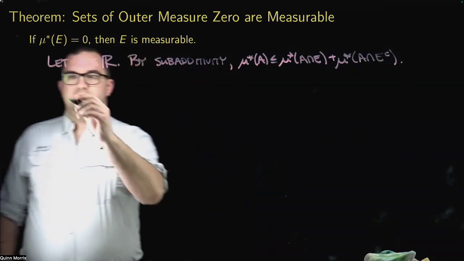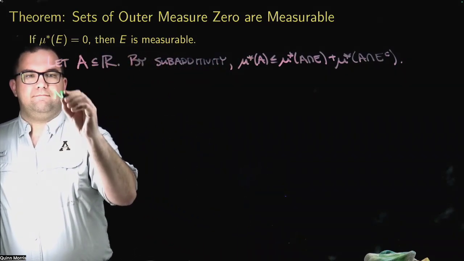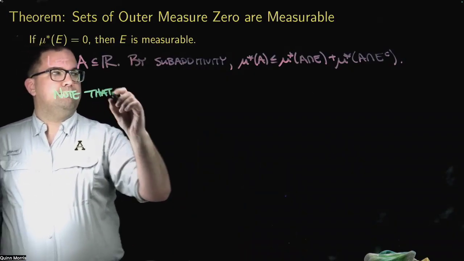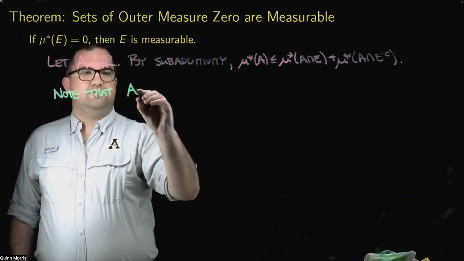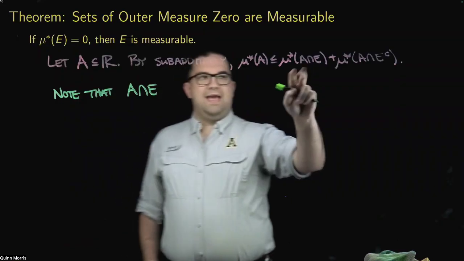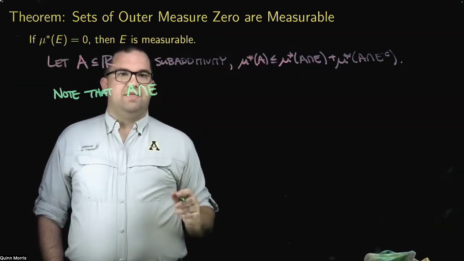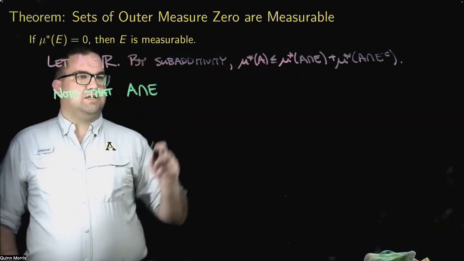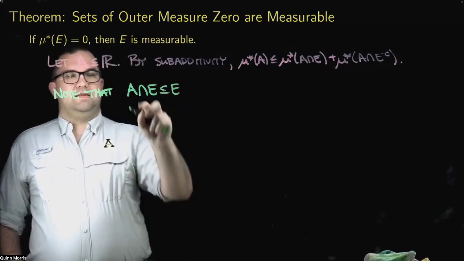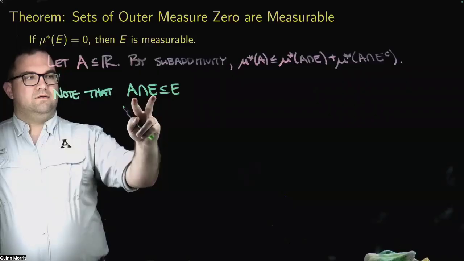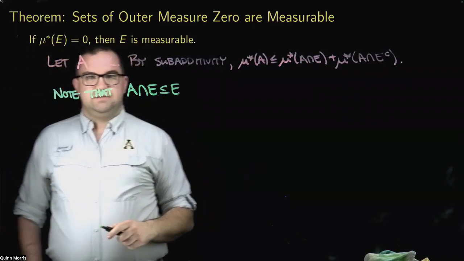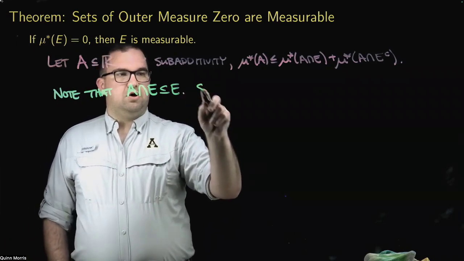So note that if I just look at A intersect E, that is going to be a subset of E. Anytime you have two sets intersected, the intersection is a subset of either one of the sets. So what does that mean?